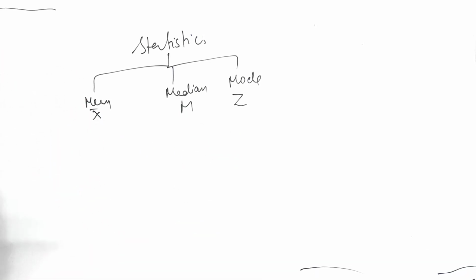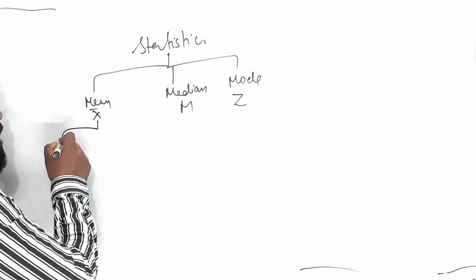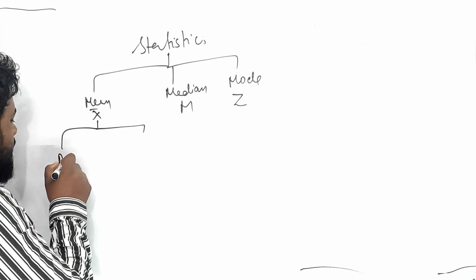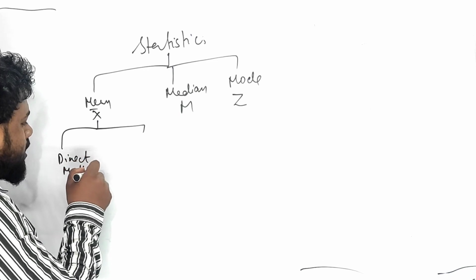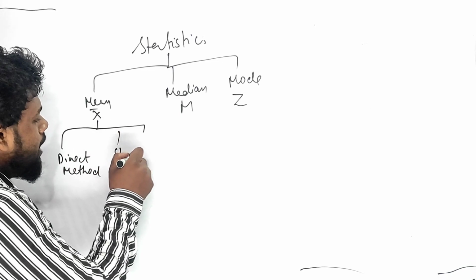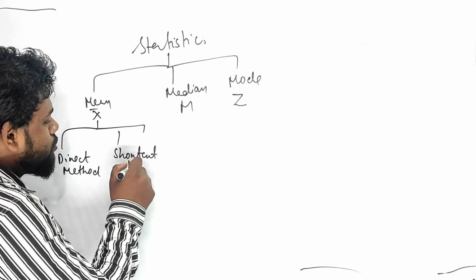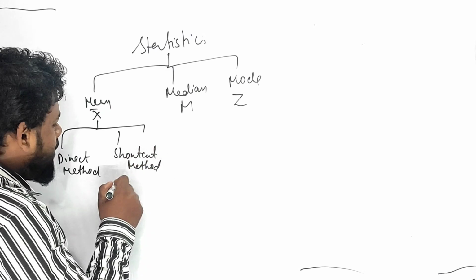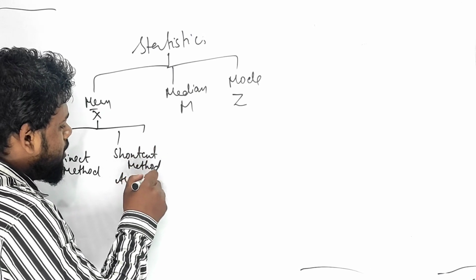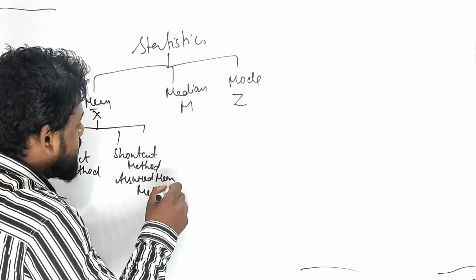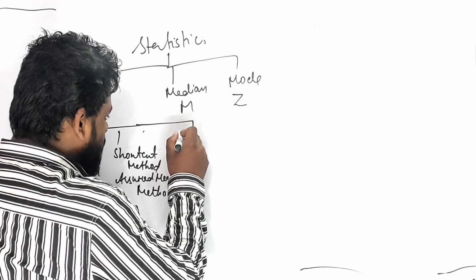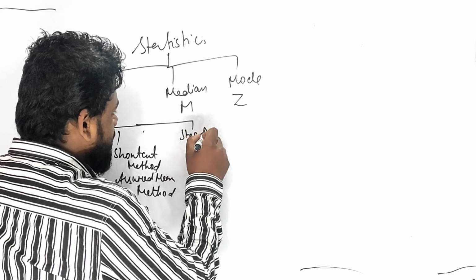The mean symbol is x bar, and mean is divided into three categories: the direct method, the shortcut method, whose other name is the assumed mean method, right? And at the end, the step deviation method. Do you know one of the interesting things about the step deviation method?